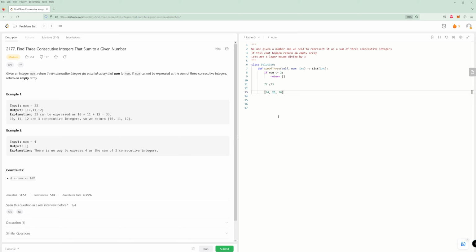I could be wrong about this, but I think in order for a number to be the sum of 3 consecutive numbers, it has to be divisible by 3. I could be wrong about that, but I think that's the case, because it has to be divisible by 3, and then this number pretty much has to be, I mean, it could definitely be missing an edge case here, but I think this middle number actually has to be like this number divided by 3.